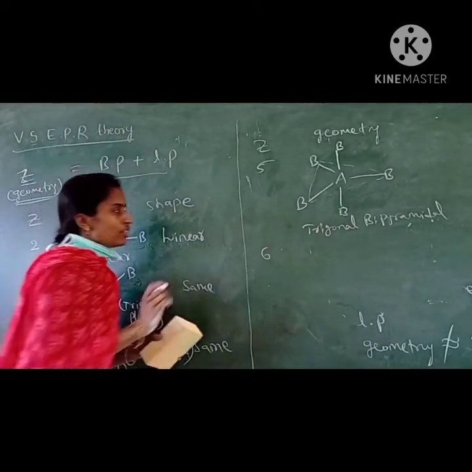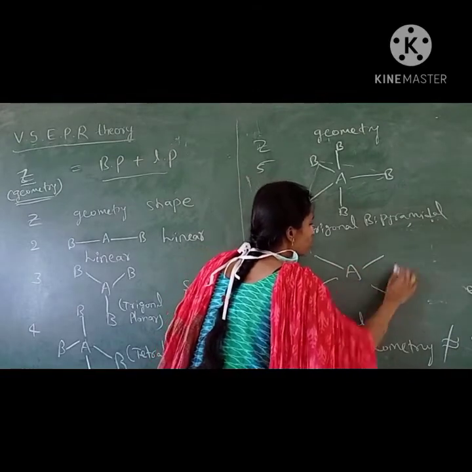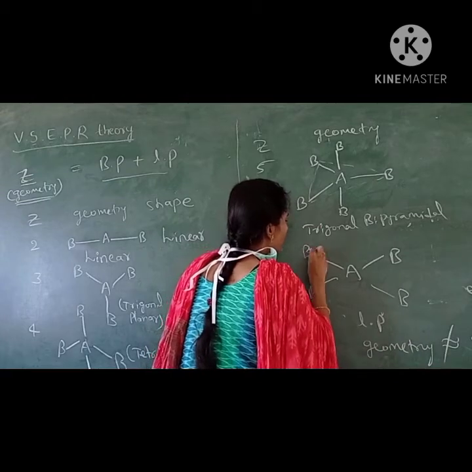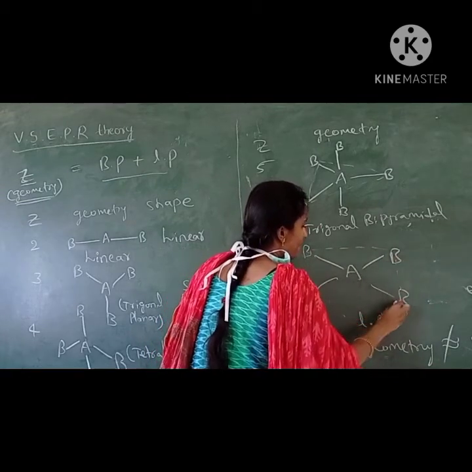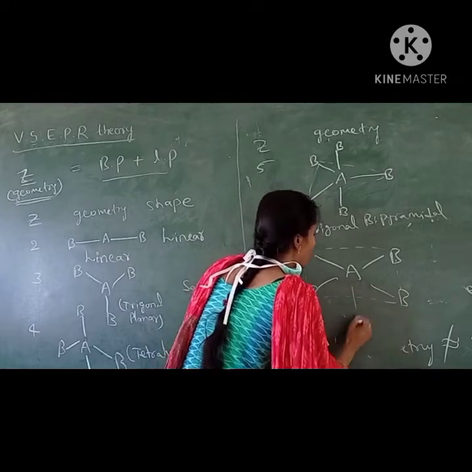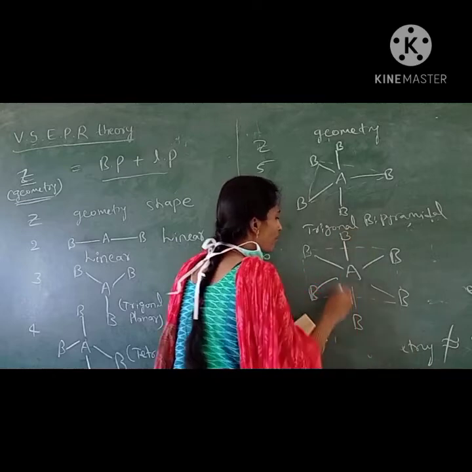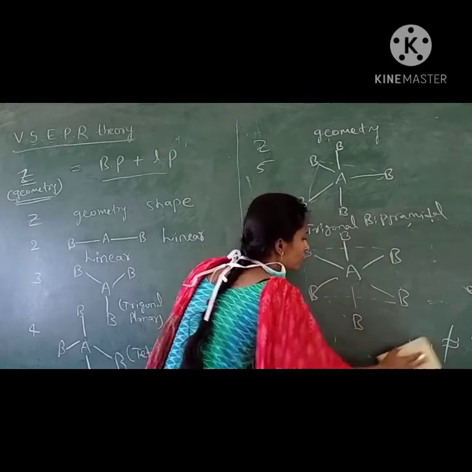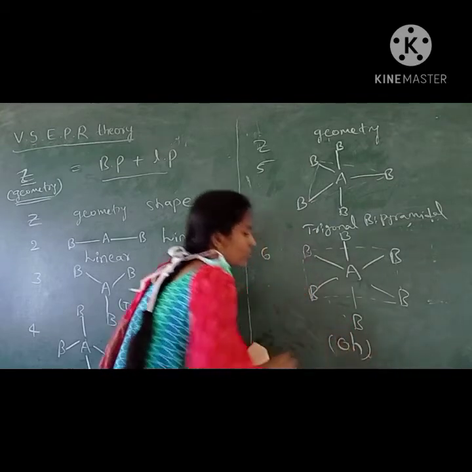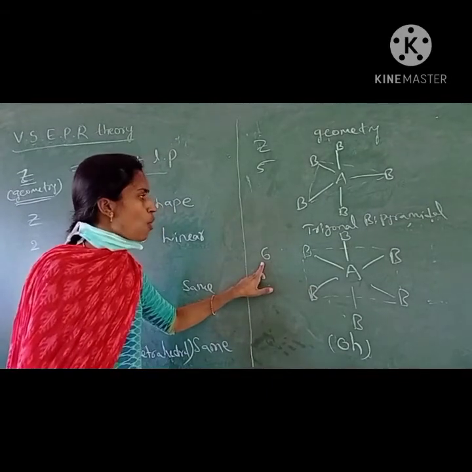If 6 electron pairs are there, Z equals 6, all are bond pairs and there is no lone pair. They are arranged to reduce repulsions: first a square, and then one bond pair above and one below. This geometry is called octahedral, for 6 bond pairs.